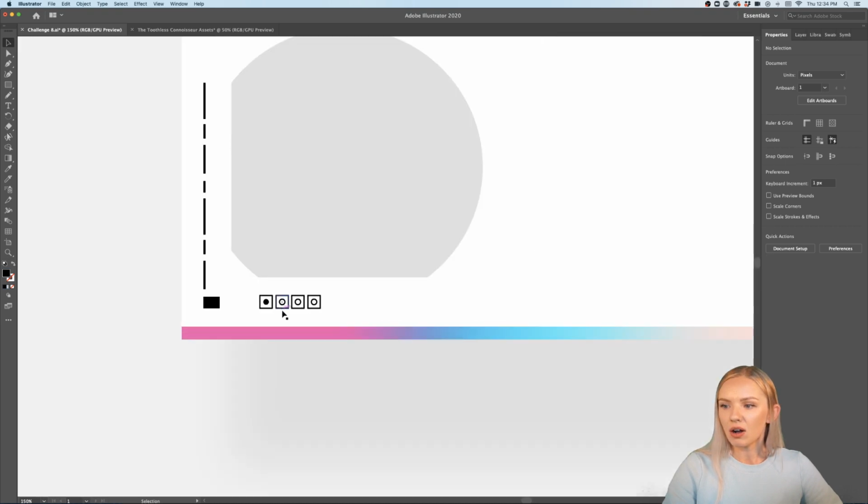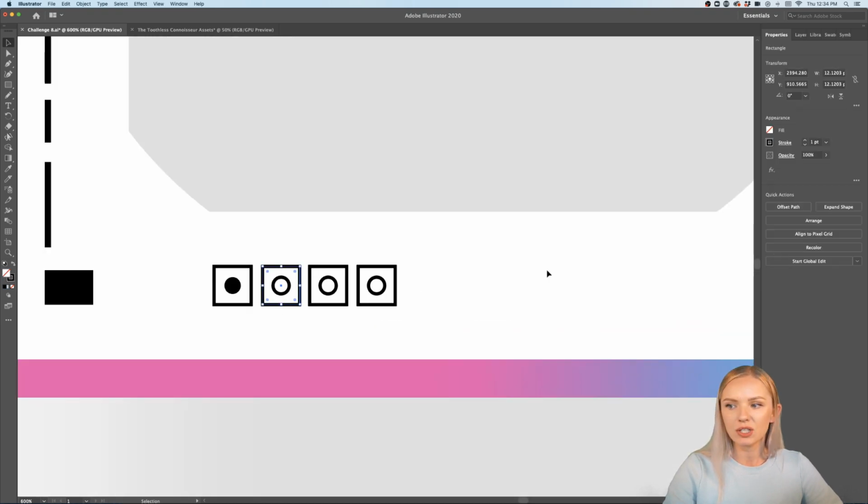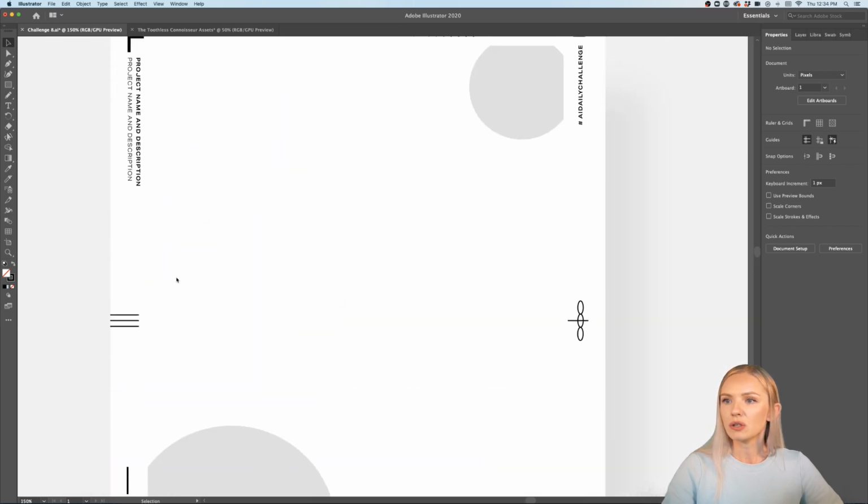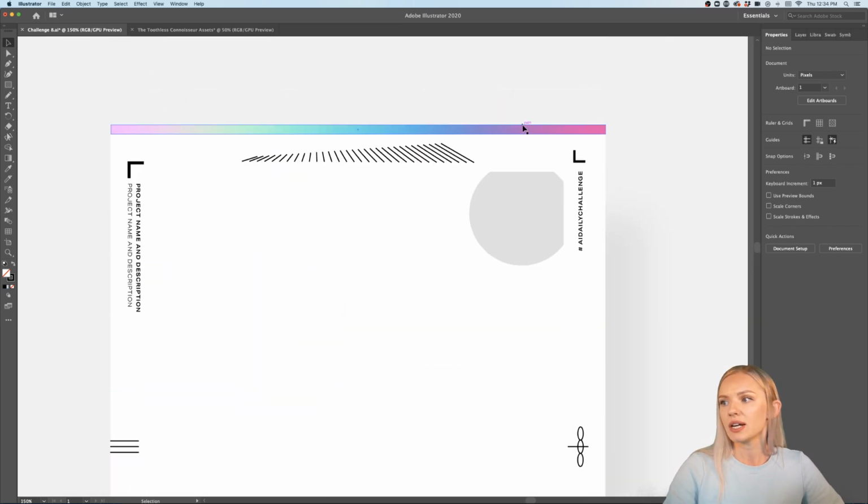Okay, and here also we have a bunch of elements. Feel free to change the color, do whatever you like with them. Just feel free to experiment. And also feel free to use the colors inside the gradient. There's also some great colors from here.